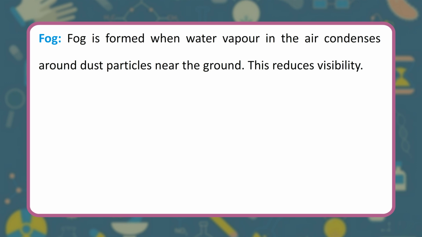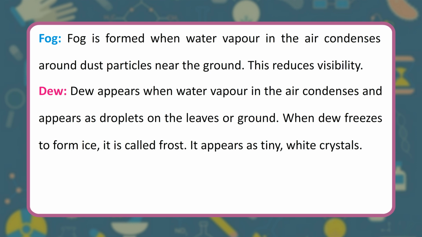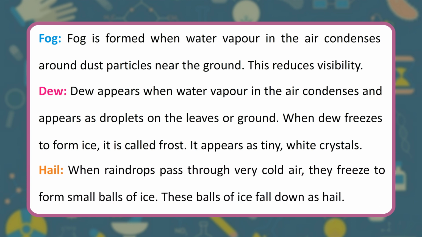This reduces visibility. Dew. Dew appears when water vapor in the air condenses and appears as droplets on the leaves or ground. When dew freezes to form ice, it is called frost. It appears as tiny, white crystals. Hail. When raindrops pass through very cold air, they freeze to form small balls of ice. These balls of ice fall down as hail.